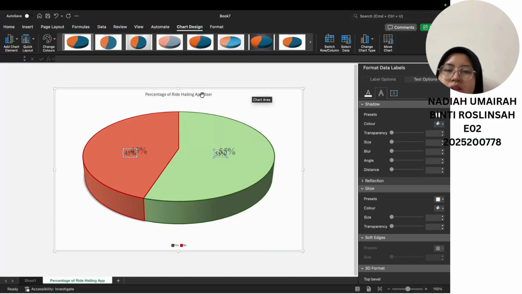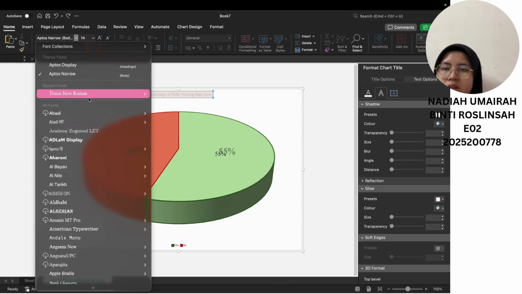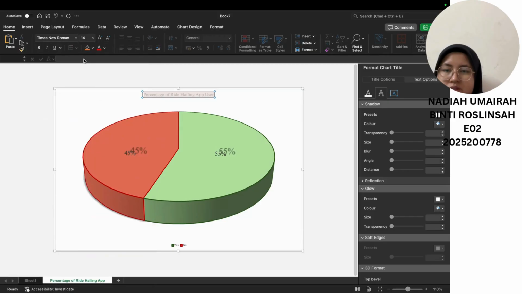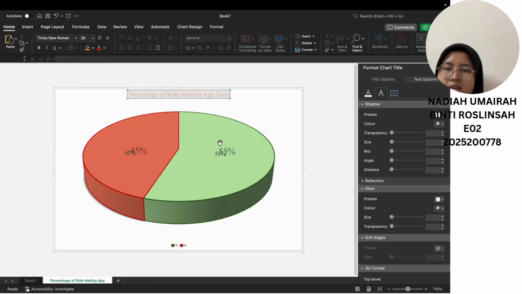Okay, now let's change the title, not change the title but change the font. Select the title, go to font, and you can choose what type of font that you want. I'm gonna choose Times New Roman, and increase the size since it is a title.